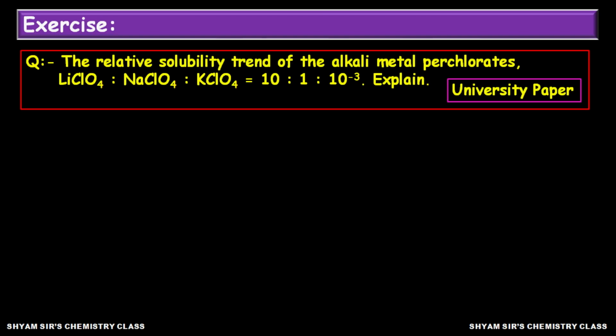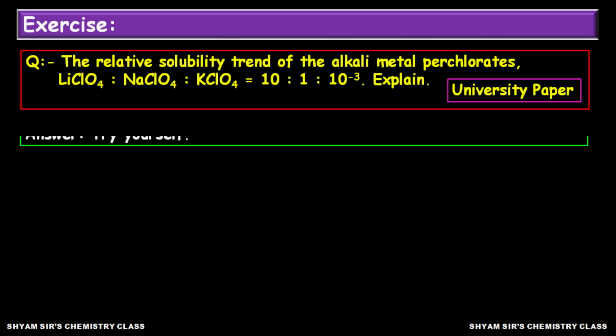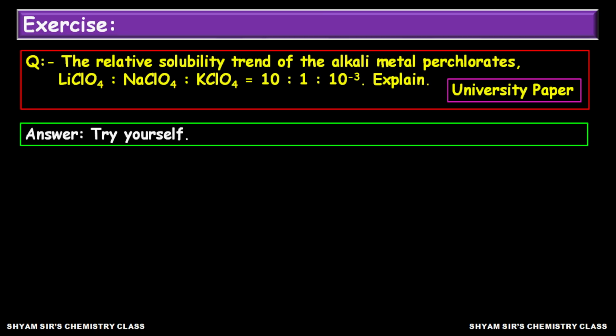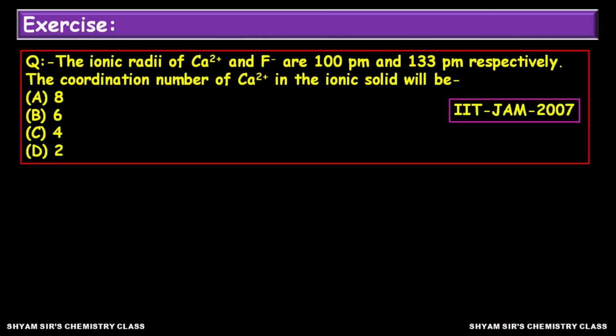Okay, now see the next problem, the relative solubility trend of alkali metal perchlorates, that is lithium perchlorate, sodium perchlorate and potassium perchlorate, and their corresponding relative solubility is 10:1:10 to the power minus 3, and you can explain this from the radius ratio rule. So I will put this question for you.